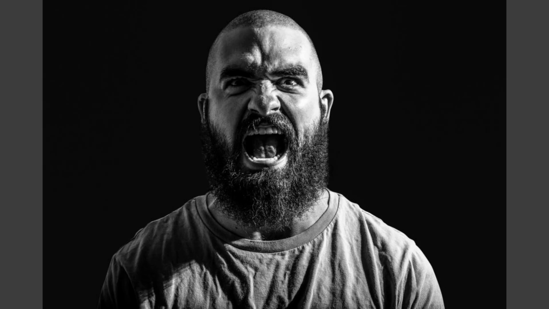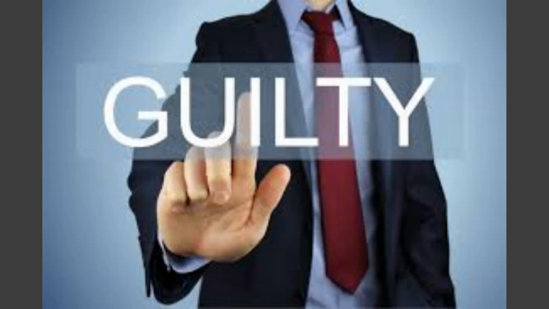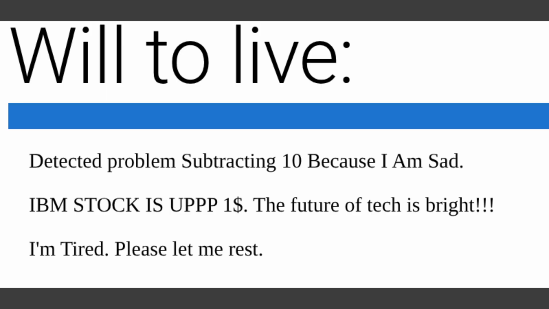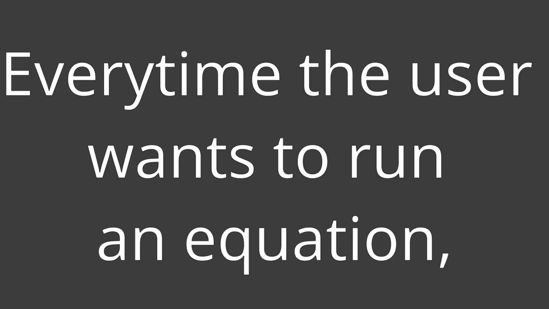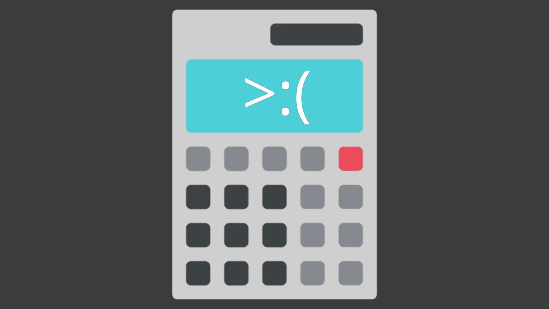In addition to the will bar, there should be a way for the user to know how they are punishing their calculator. I want the user to feel kind of guilty every time they run it, so to do that, we need to show them what they're doing wrong. I added a list below the bar which displays all the negative things the calculator is going through. Every time the user wants to run an equation, they will be met with the guilt of their various treasons against our little buddy. This is both a way to show our advanced AI and to discourage user overuse, leading to more costs on our end.